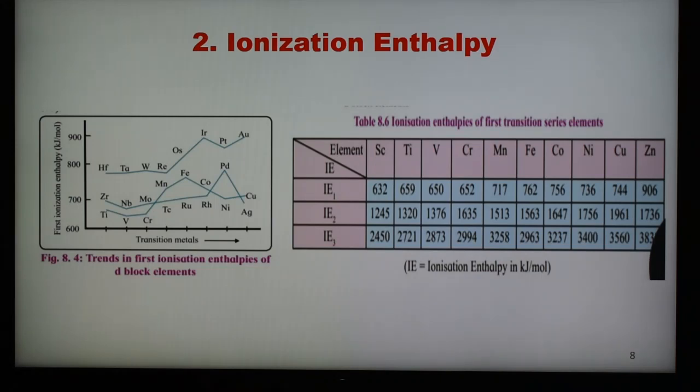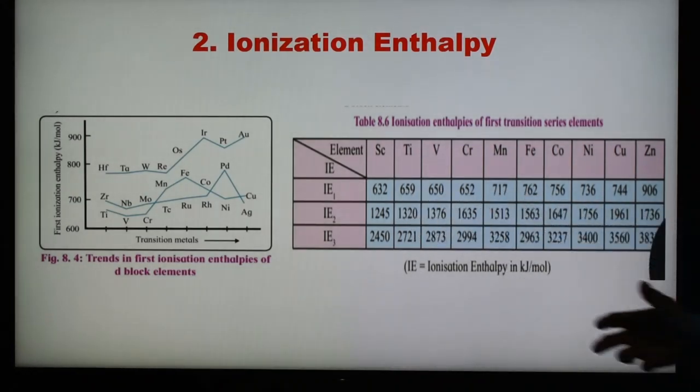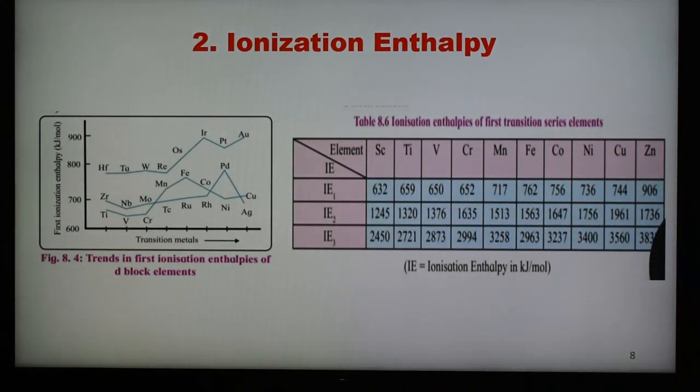Because the force of attraction increases, and with the increase of force of attraction from left to right, it is difficult to remove an electron. It is possible to remove an electron, but the amount of energy required is more. So as the force of attraction increases, the ionization enthalpy of the first ionization series also increases.